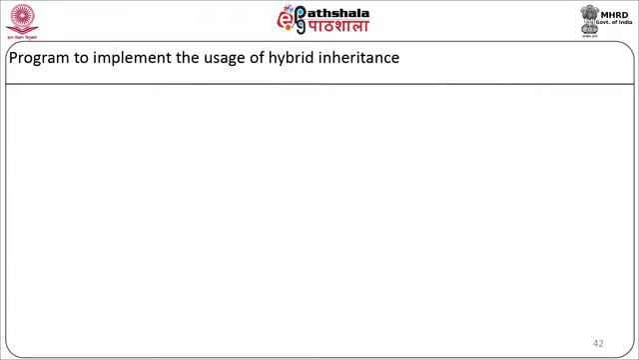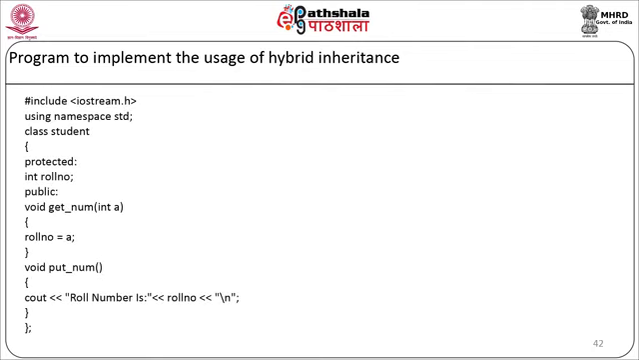Now let us see the program to implement the usage of hybrid inheritance. Here we are going to have the inheritance for the classes. Student is a main class. Then we are going to have two classes, marks and sports. Student will be inherited in marks and sports. Then we are going to have the fourth class as result. The marks class and sports class will be inherited in result. Now let us start and define our classes.